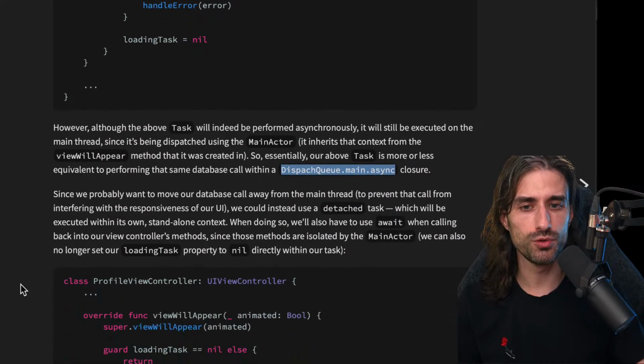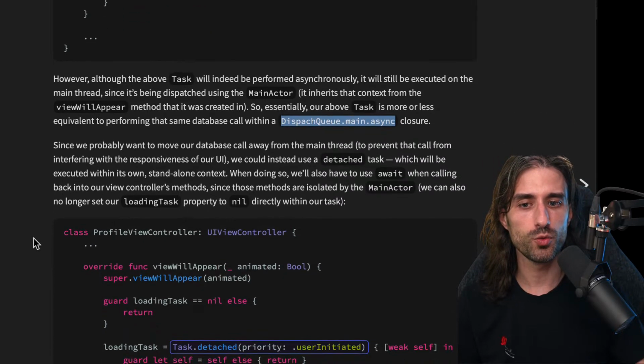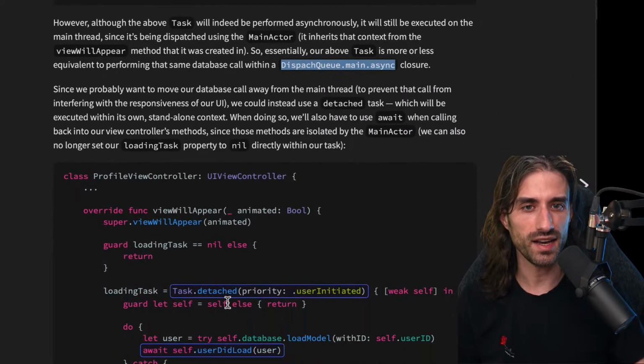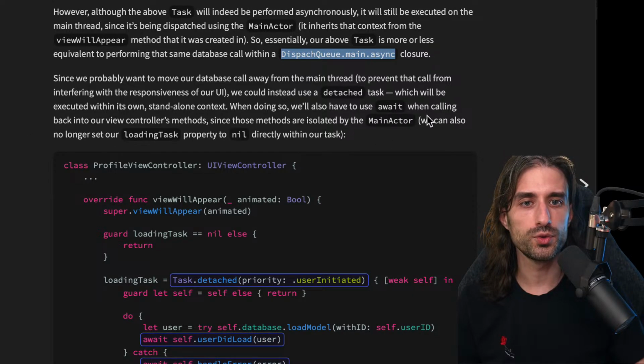Since we probably want to move our database call away from the main thread to prevent that call from interfering with the responsiveness of our UI, we could instead use what's called a detached task, which will be executed within its own standalone context. When doing so, we'll also have to use await when calling back into our view controller's method, since those methods are isolated by the main actor.